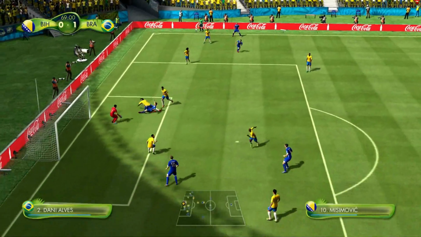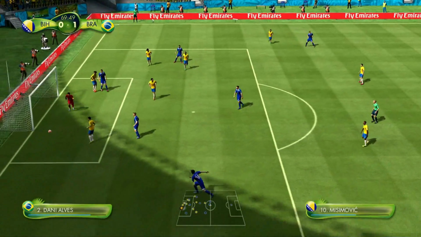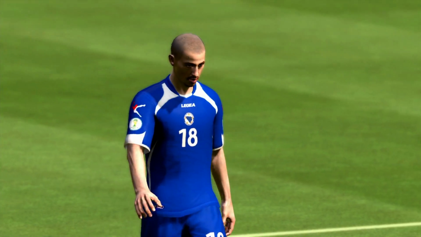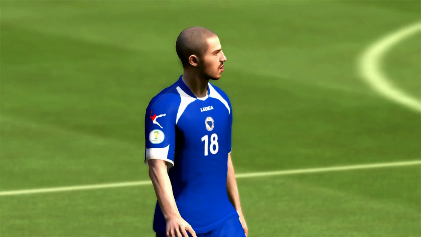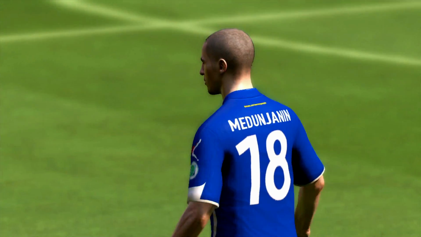Back to Medusa. Crosses it in. That's not bad. Oh, what a save by Julio Cesar. And it's still not clear. And it's put wide by Bosnia. That was their best chance of the game. 100%. I mean, what a save by Julio Cesar, using his knees to keep out that header from, I think it was Ipasevic.